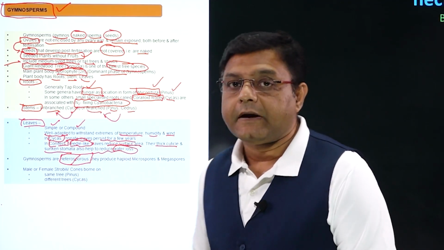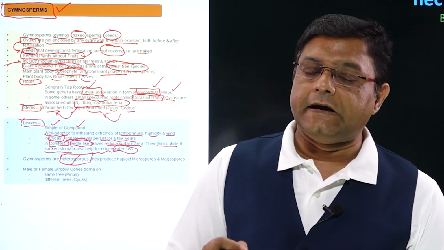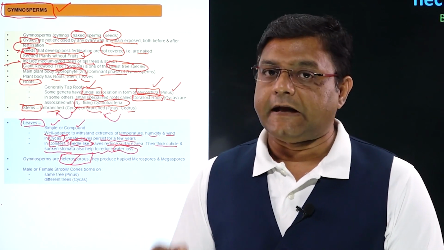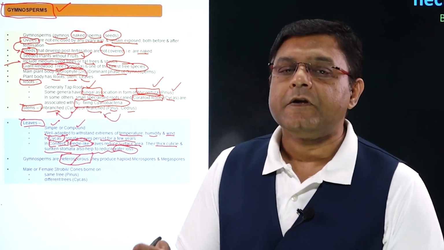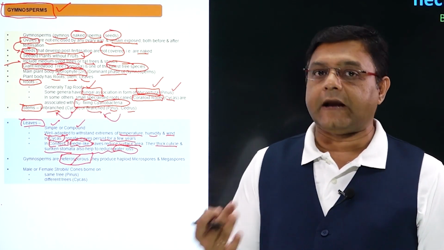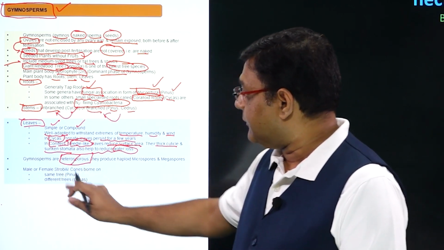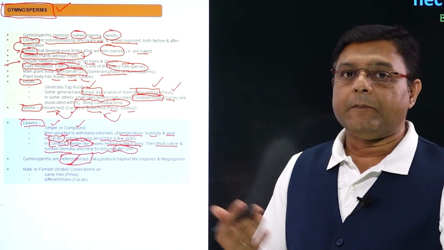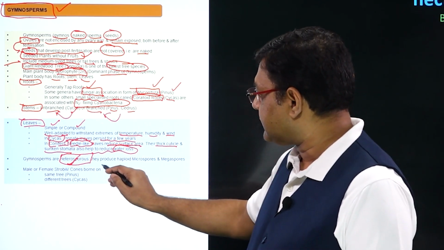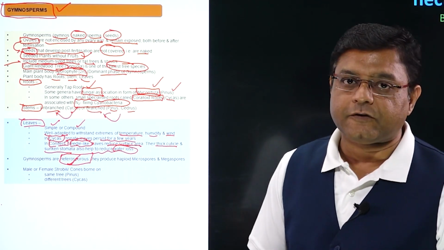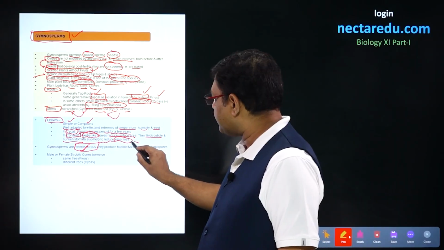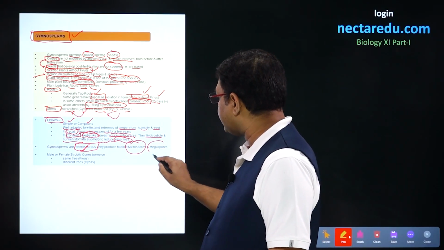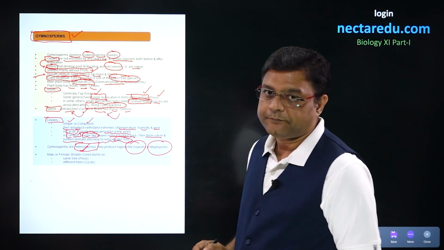So, if we compare this condition with pteridophytes, most pteridophytes were homosporous. There were a few pteridophytes which were heterosporous, but in gymnosperms, the heterosporous condition is present. The meaning of heterosporous condition is that there will be two types of spores present. The first will be microspores and the second will be megaspores.